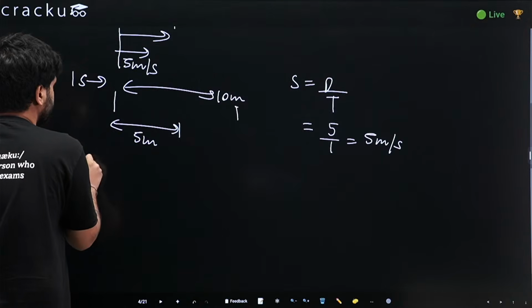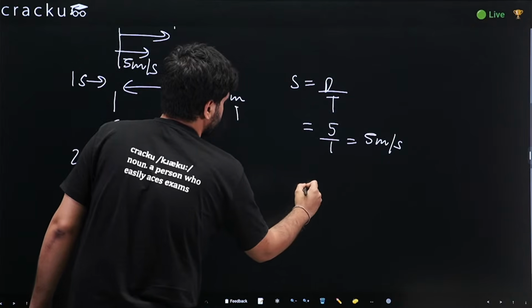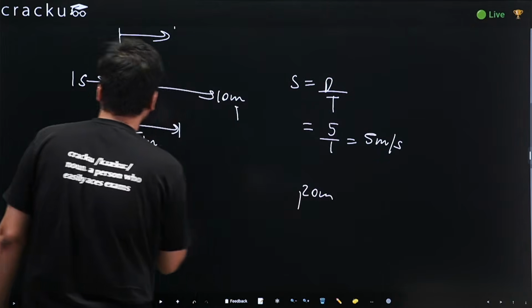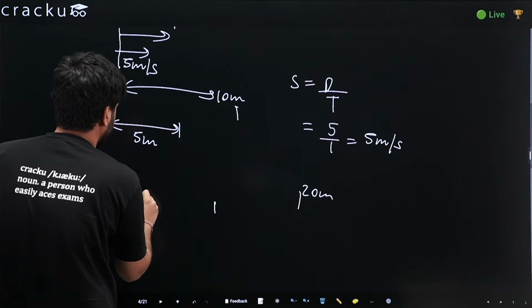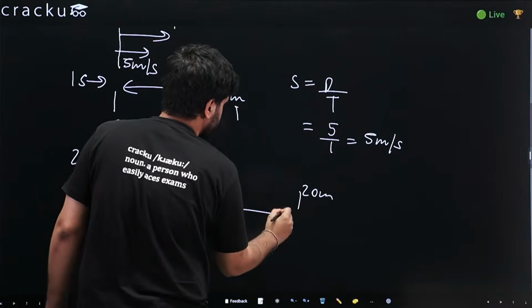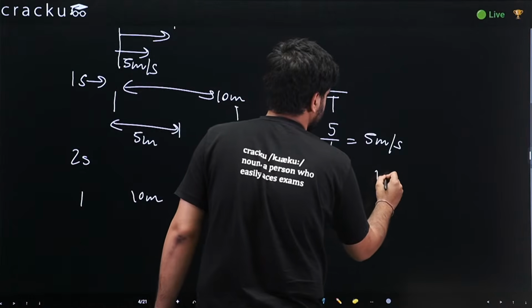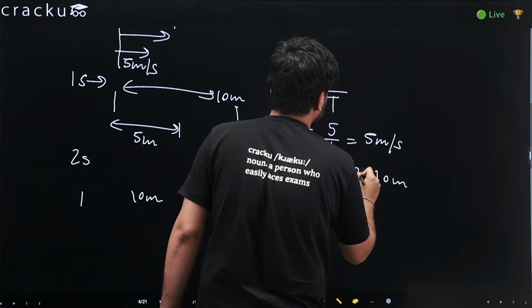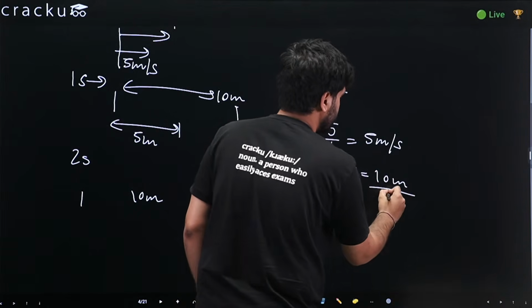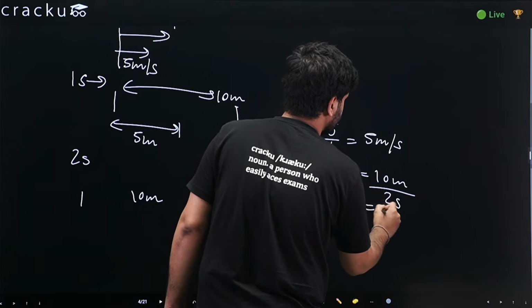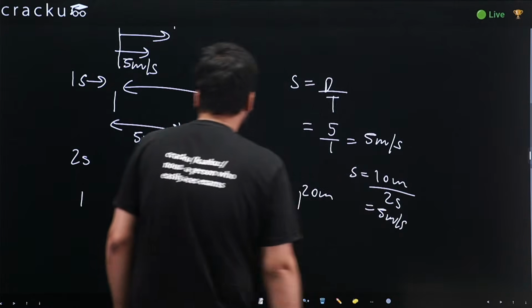After 2 seconds, it would be something like this. I would be here at 20 meters and he would be somewhere around here, which is 10 meters. So again, the distance of separation would be 10 meters. You know, speed equals distance upon time. Distance would be 10, time would be 2. So 5 meters per second. Are you getting it?